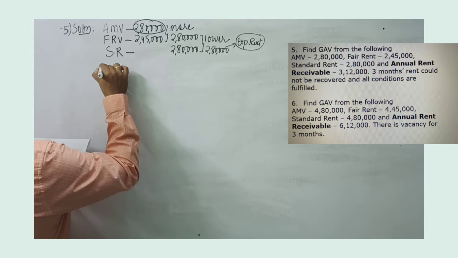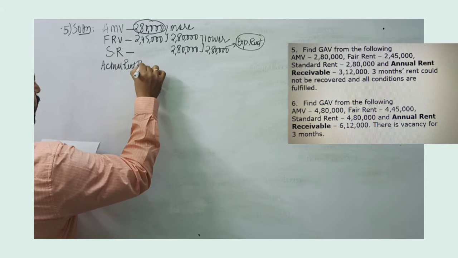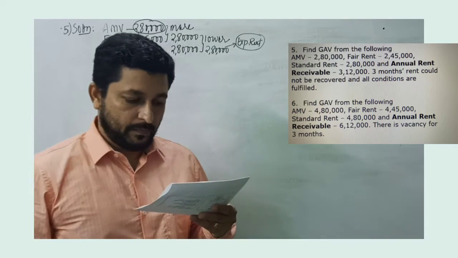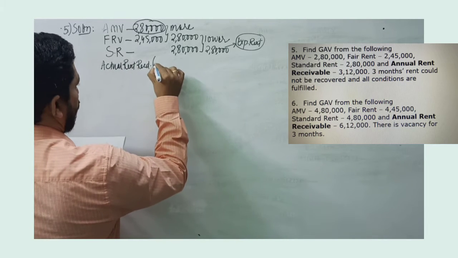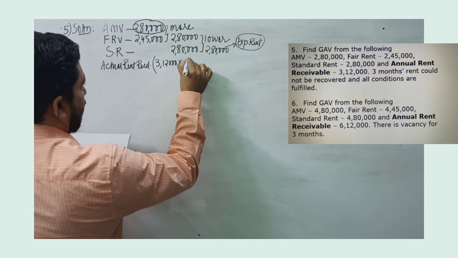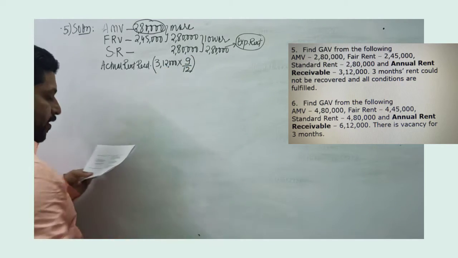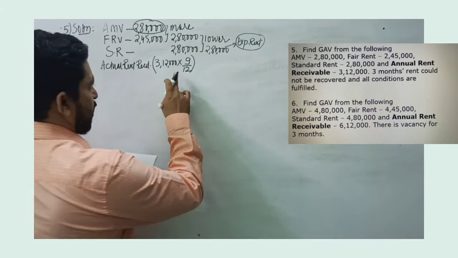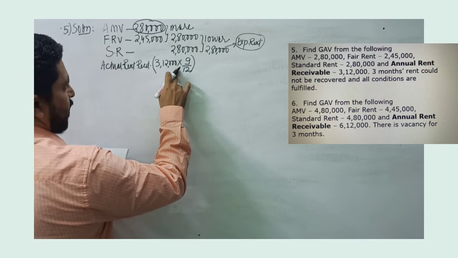Next we take actual rent received. Now, an important point given in the problem: annual rent receivable is given. We need to take actual rent. So I record over here 3,12,000 into 9 divided by 12. Why do we take into 9? Because 3 months rent could not be recovered and all conditions are fulfilled. When all conditions are fulfilled, definitely the 3 months rent is deductible.